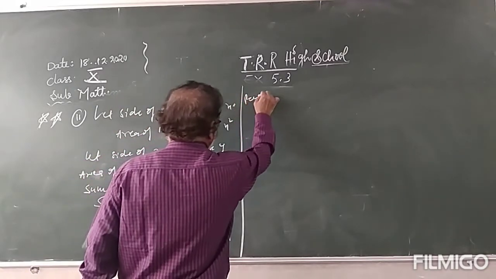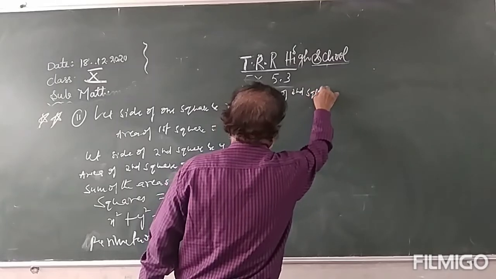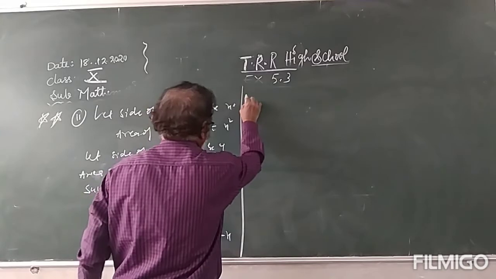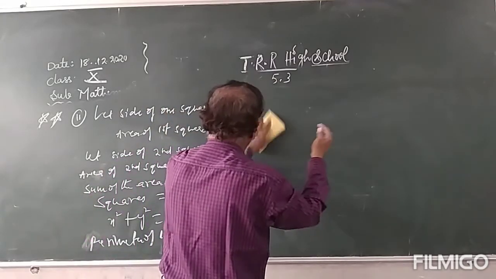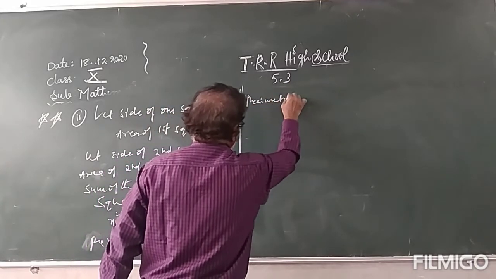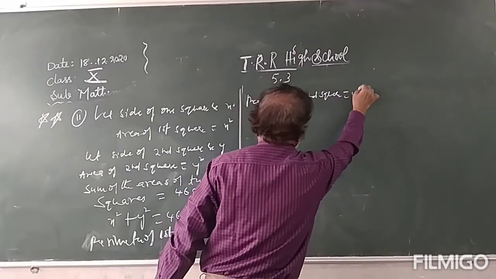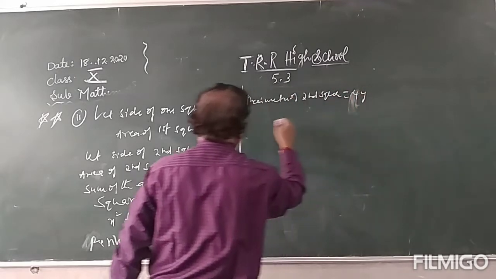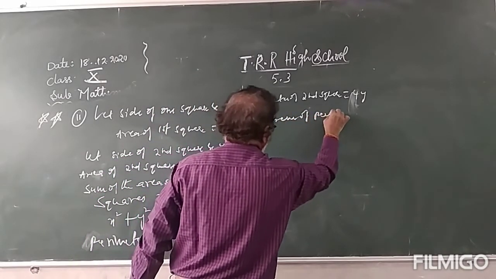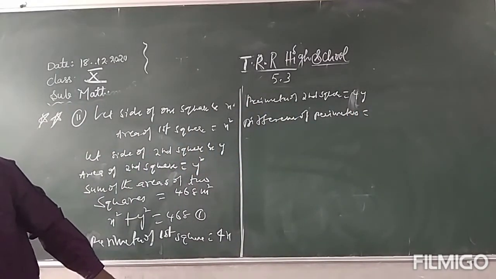Perimeter of the second square is 4y, 4 into side. Difference of perimeters is equal to how much, given? 24 meters.